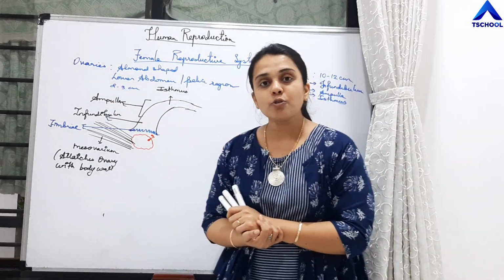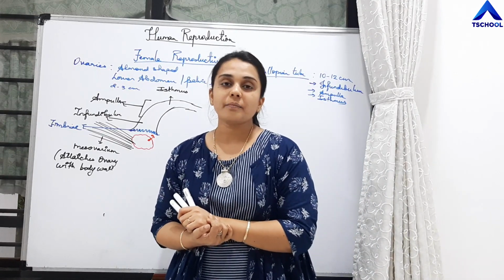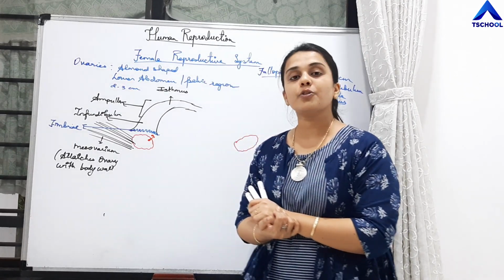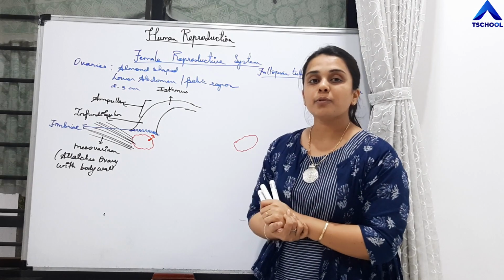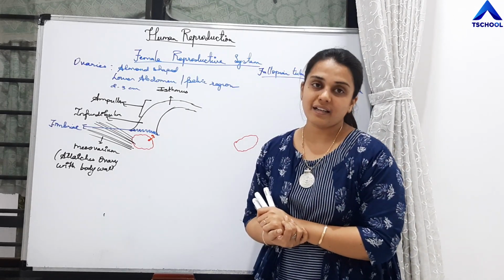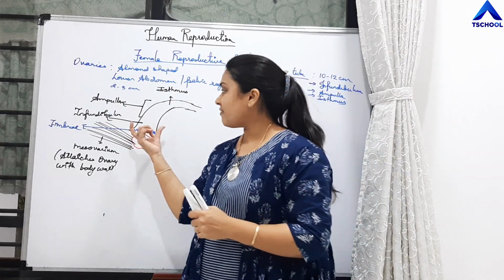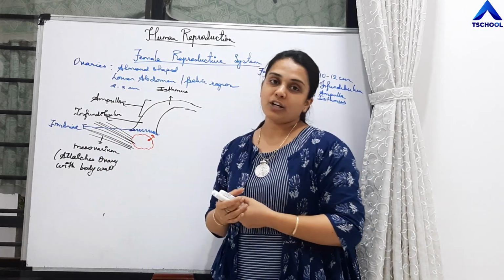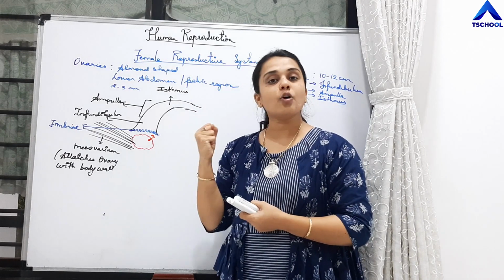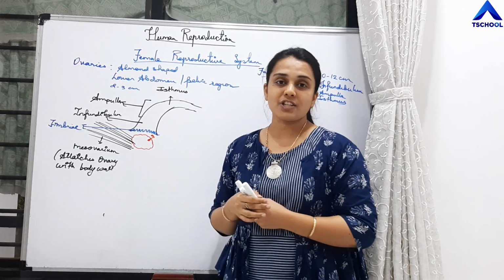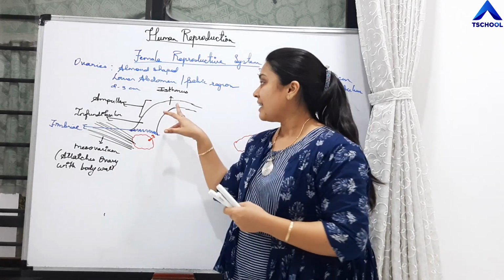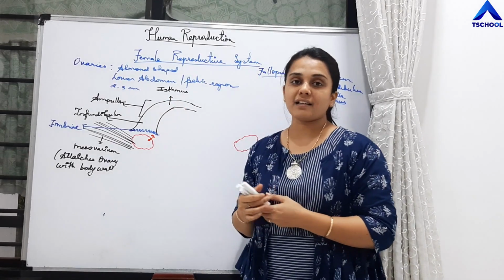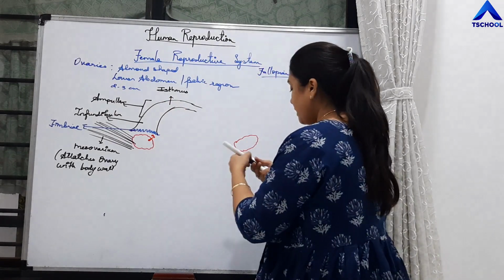So the fallopian tube is 10 to 12 centimeters long. It is divided into three parts: infundibulum, ampulla and isthmus. Infundibulum is a wide funnel-shaped part. It is the initial part of the fallopian tube which collects the ovum through the finger-like projections called fimbriae. Then comes ampulla and then comes isthmus, right?